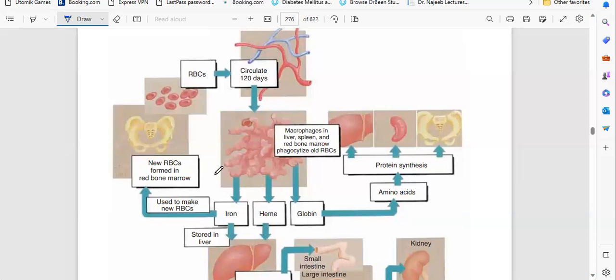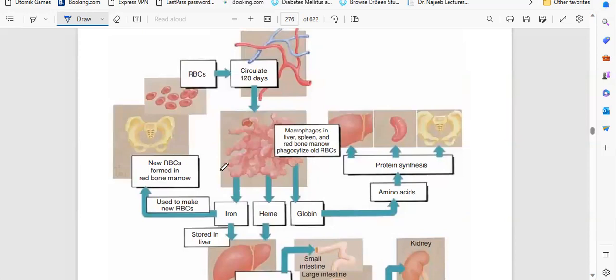Okay, this is the one thing you have to remember. Second thing is that after macrophages eat the RBC, they will remove globin from the hemoglobin and they remove iron. Iron again enters into the red bone marrow. If it is in the normal range, if you are eating a sufficient amount of iron, what will it do? It will store the iron in the liver. Then come again to the HB, hemoglobin. Hemoglobin has two portions. One is heme and another is globin. Globin is a type of protein. It is utilized by the body, okay, by making new protein.